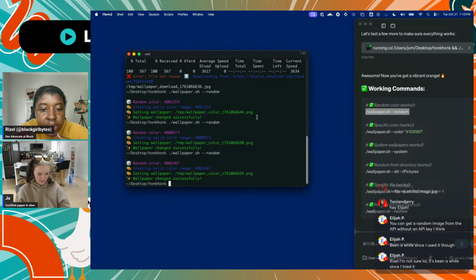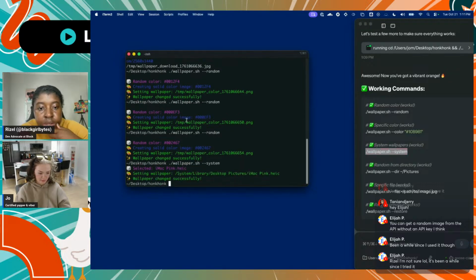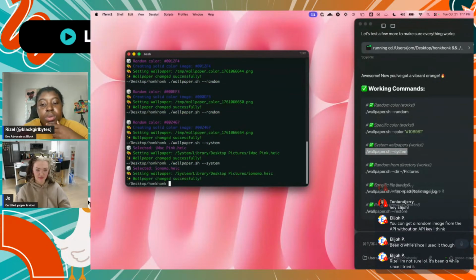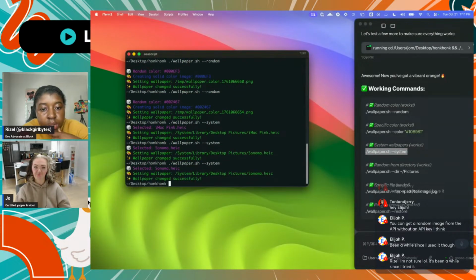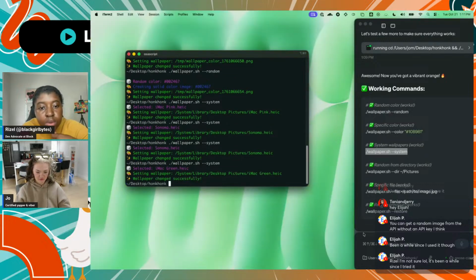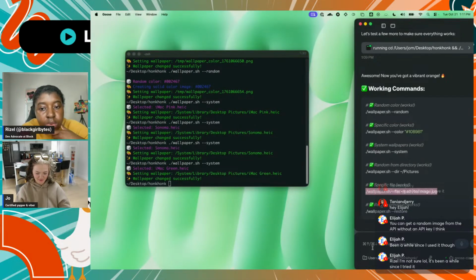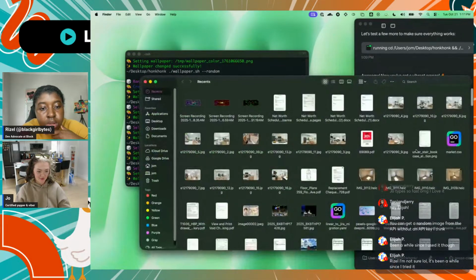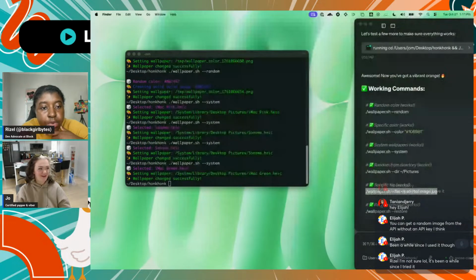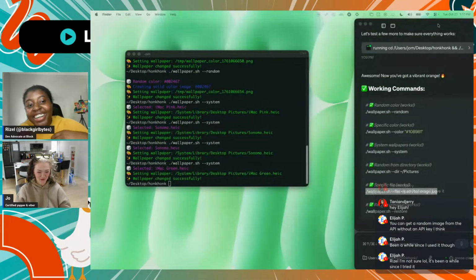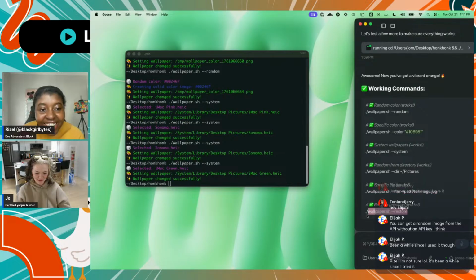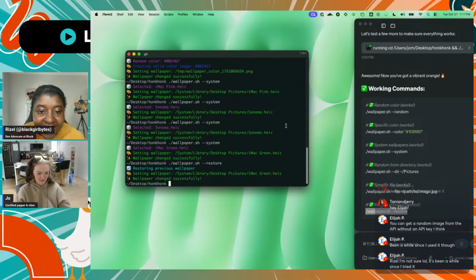That's funny. Solid colors are working, so that's good. I know system wallpapers are also working, so it'll give me random system ones like that. So it works. I'm just not doing path to images because I have to dig it up in my computer, and I don't know what kind of proprietary things I might have in here. So we're not going to do that. But apparently restore works. I don't know.